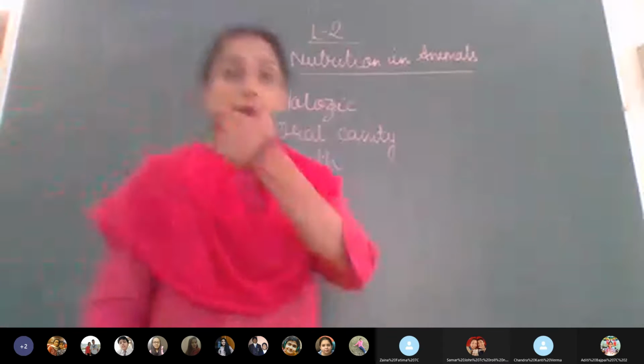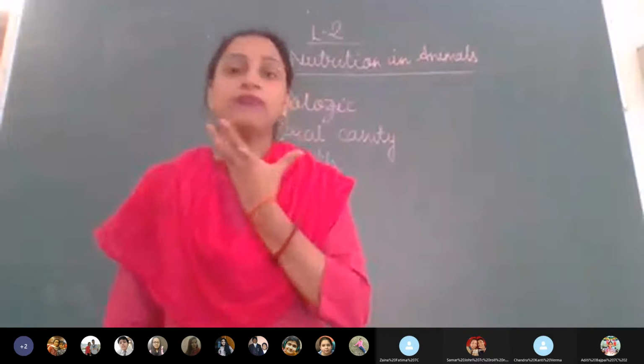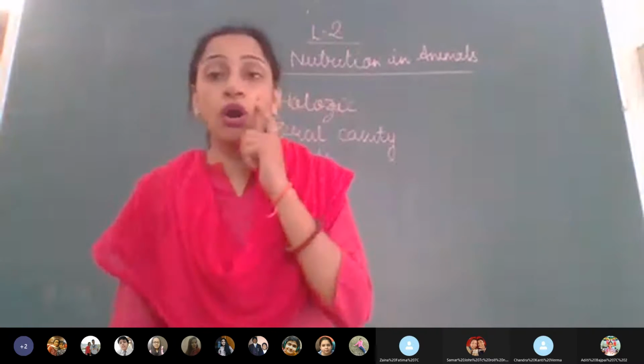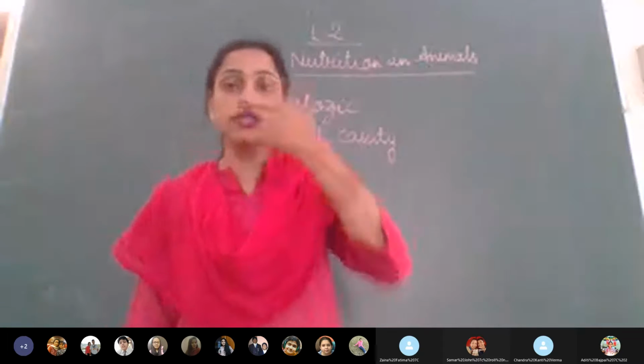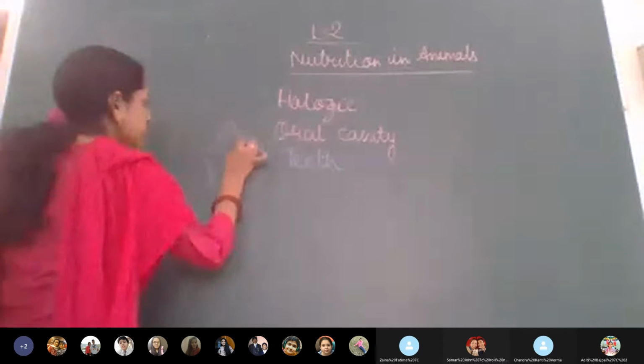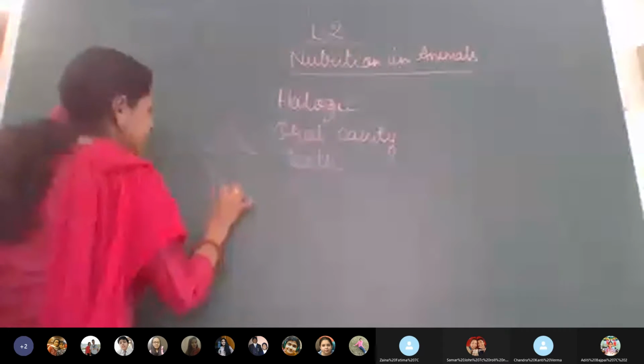Now children, when we talk about the arrangement of the teeth in the mouth, you see that they are arranged in the jaw. These two jaws are there, the upper jaw and the lower jaw. You can see the arrangement is somewhat like this. Here you see the teeth. This is just to show you the upper jaw.